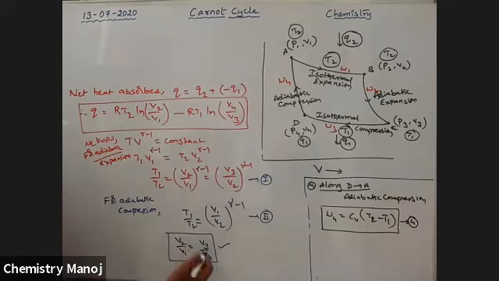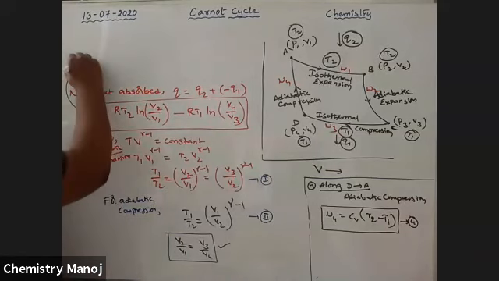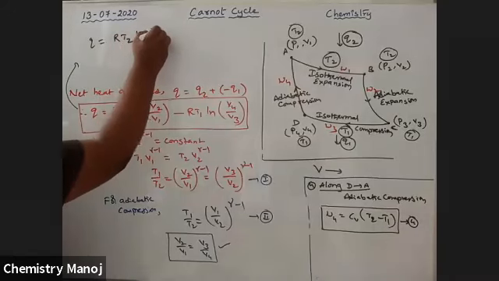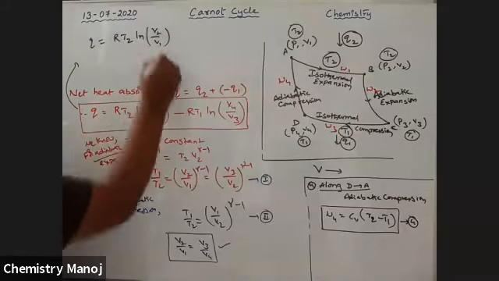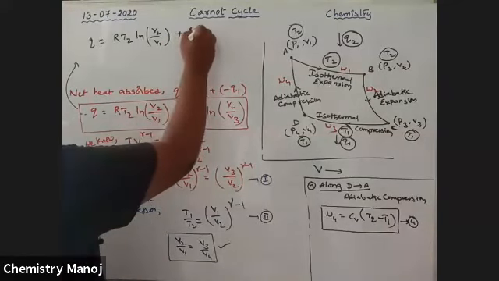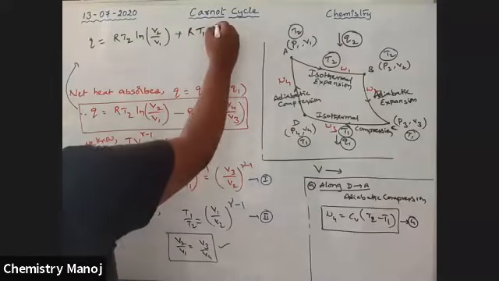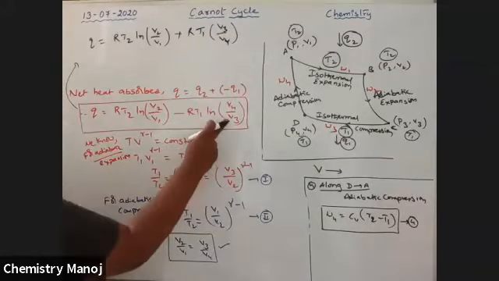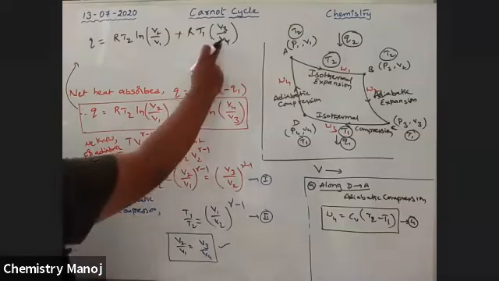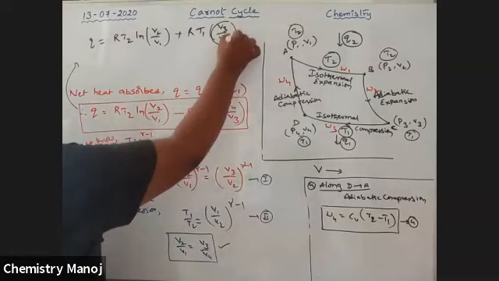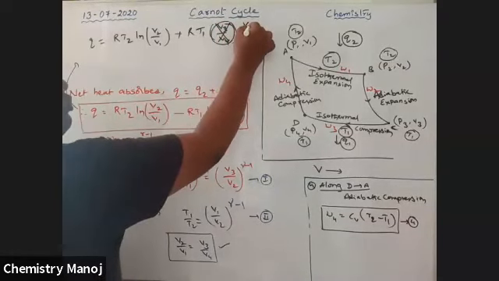So V2 by V1 is equal to V3 by V4. I'm rewriting: Q is equal to RT2 ln V2 by V1 plus RT1 ln V3 by V4. But V3 by V4 is equal to V2 by V1, so this is now replaced with V2 by V1.